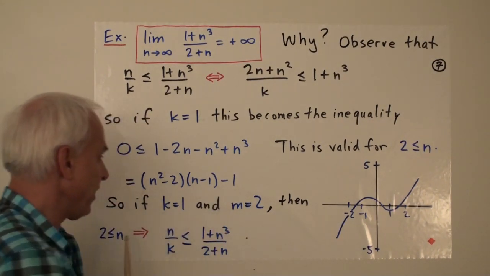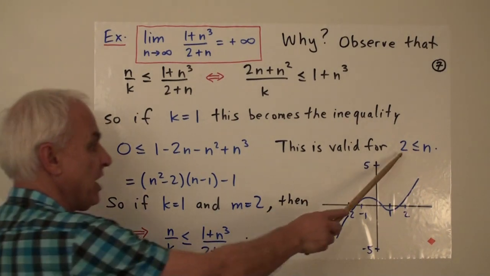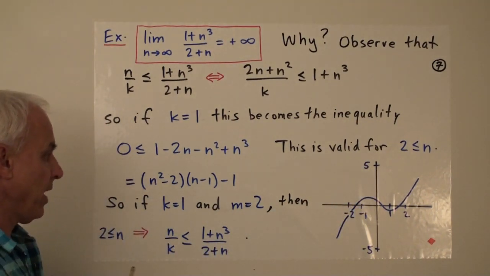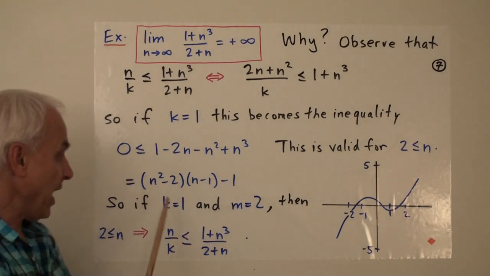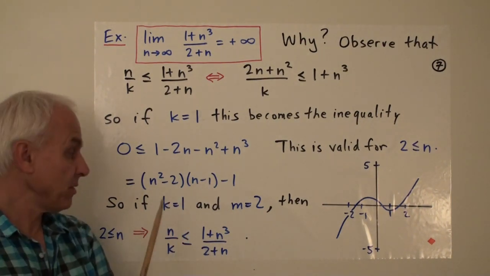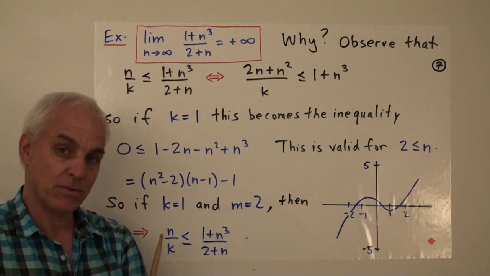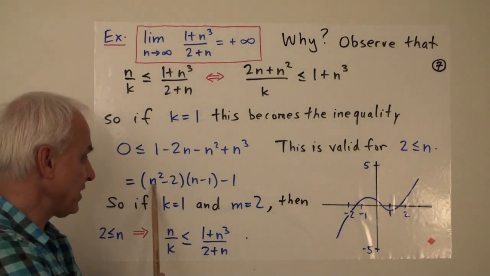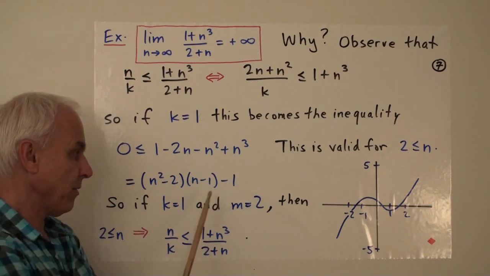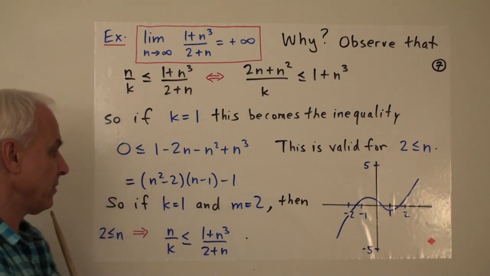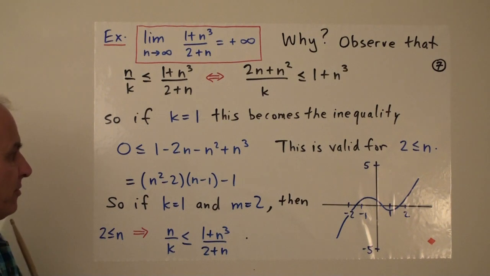If we write it this way, then we can see that if n is bigger than or equal to 2, then this is going to be bigger than or equal to 1. And this is going to be bigger than or equal to 4 minus 2, which is 2. So in all of these cases, this is bigger than or equal to 2 times 1 minus 1, which is 1. So it's bigger than or equal to 0.